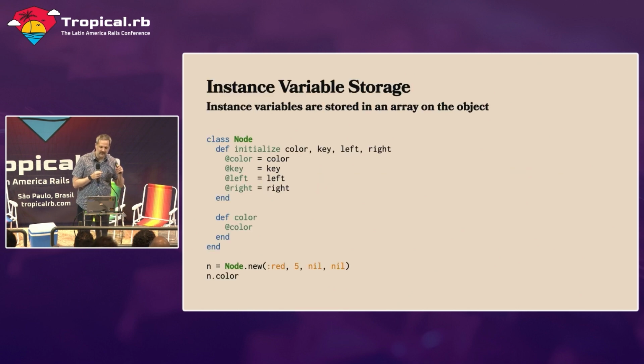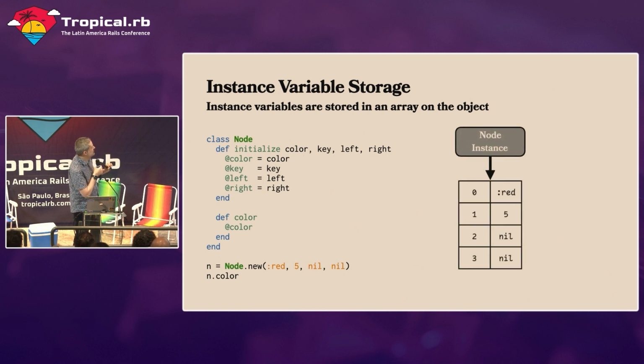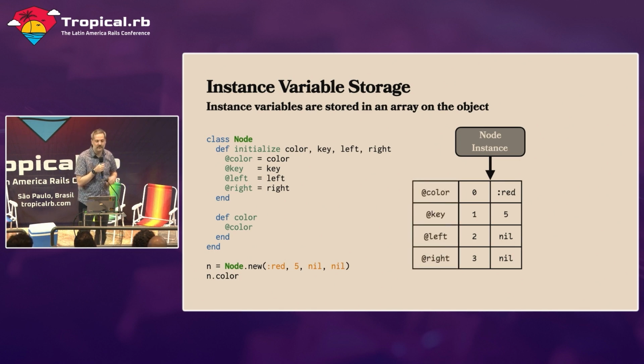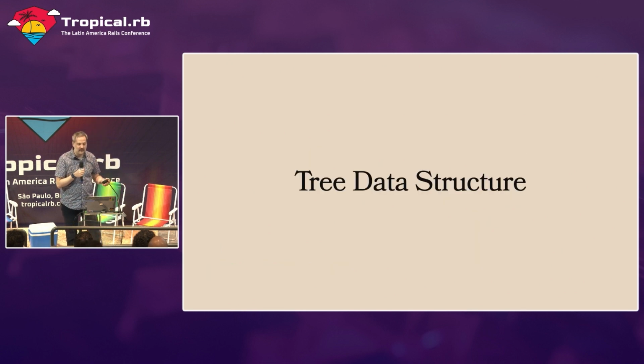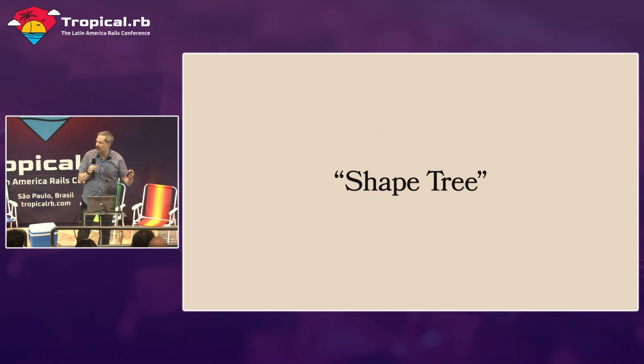So instance variables are actually stored in an array on the object, but we don't refer to instance variables by index. For example, we have this node instance here. All of the instance variable values are stored in a list, but we don't refer to those instance variables by index, we use names. We have to have some way of mapping those names to the index that we use in the array, and that is where object shapes come in. This is just a tree data structure. It's a very large tree data structure. It's also known as a shape tree.